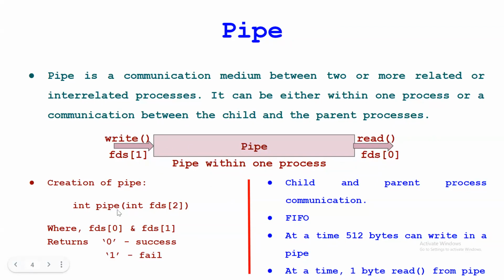This is simply the syntax for creating the pipe. As I said, the parent process can write 512 bytes, but when the child process reads, it can read only a single byte.